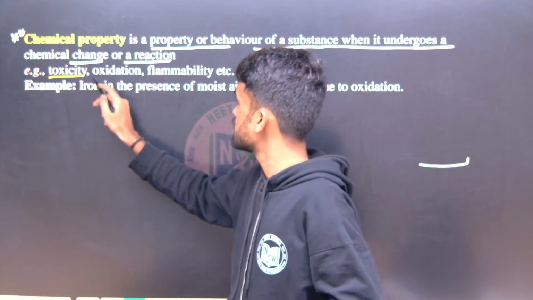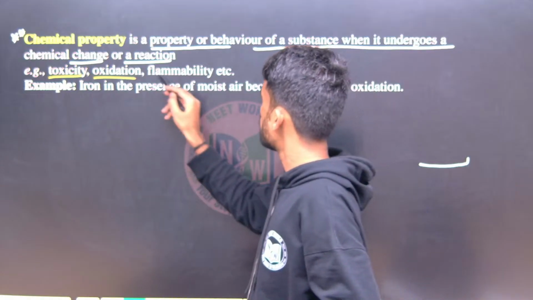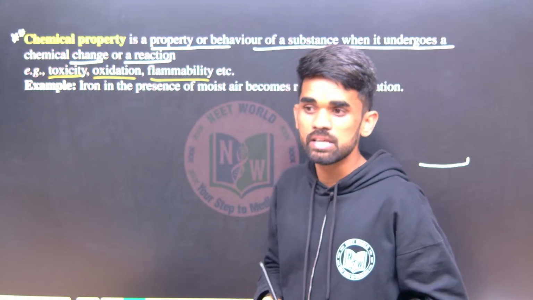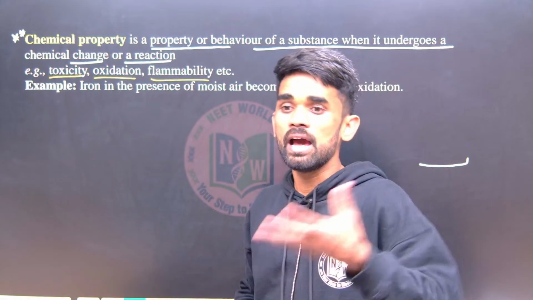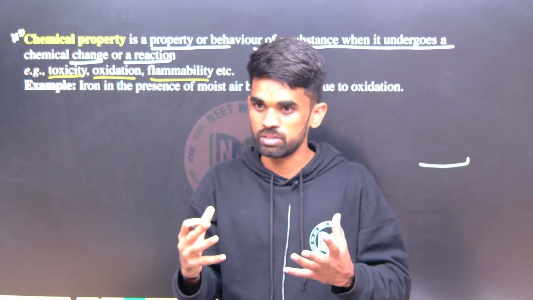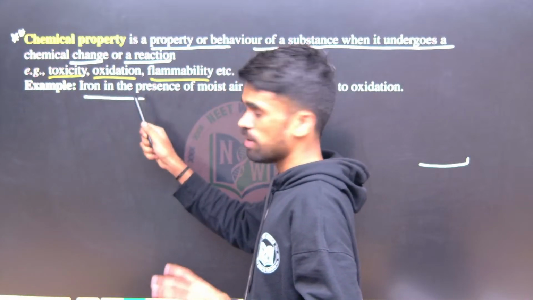So toxicity, next oxidation, reduction. Next, flammability. Flammability is also a property here. Some compounds have very high reactive nature, and a few of them have no reactive nature. Next, iron, for example.